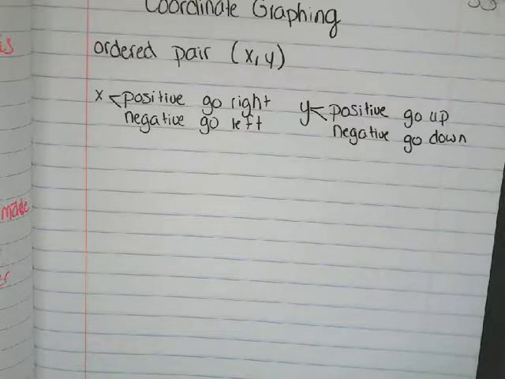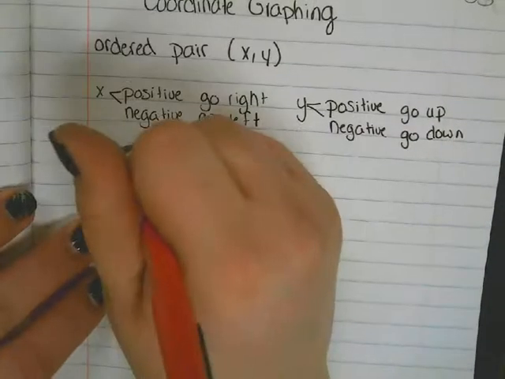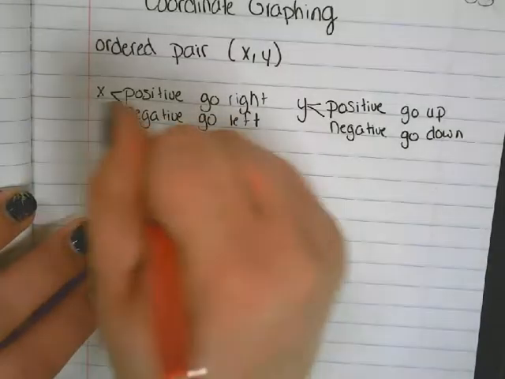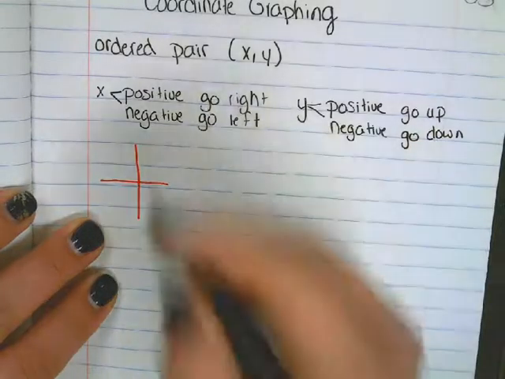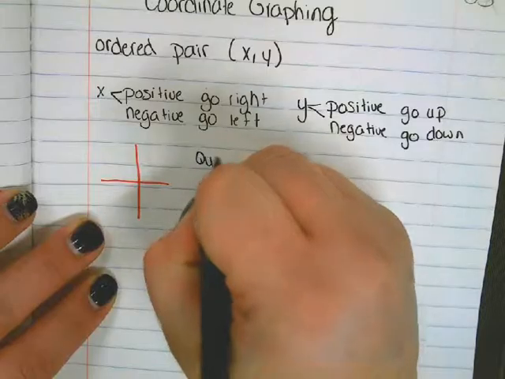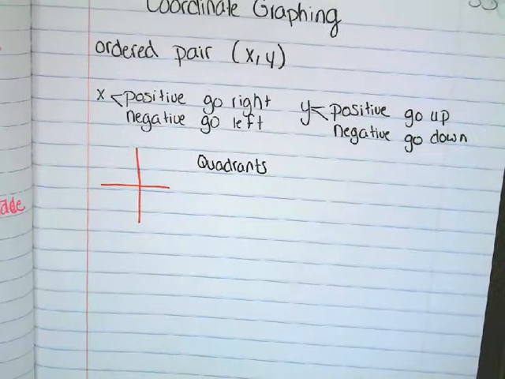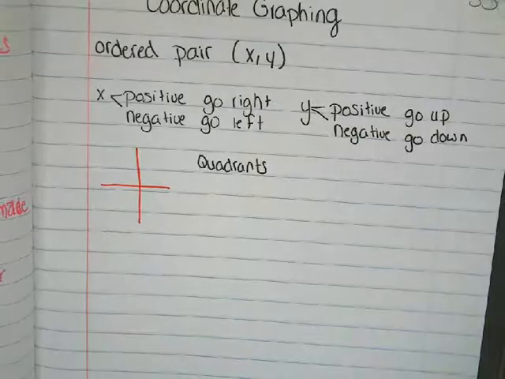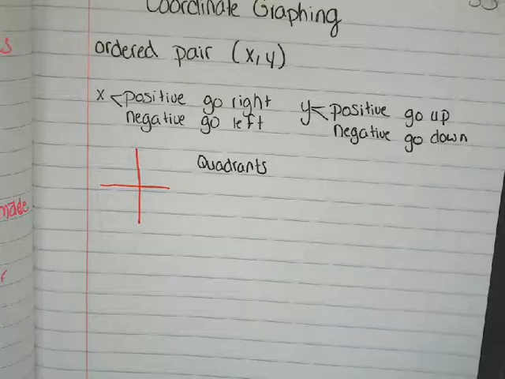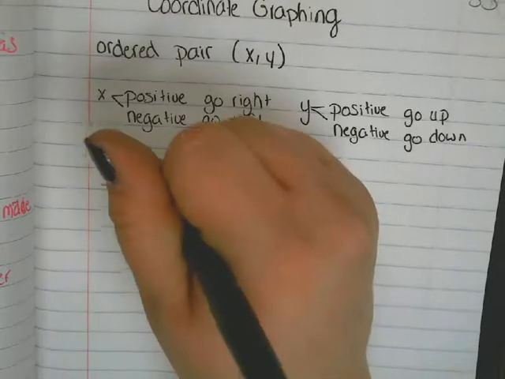So on a coordinate graph, they're divided into 4 sections, which we call quadrants. When we label quadrants, we label them with Roman numerals. I know you've all seen Roman numerals. You probably have not been able to read them before. So starting up in the top right is quadrant 1.